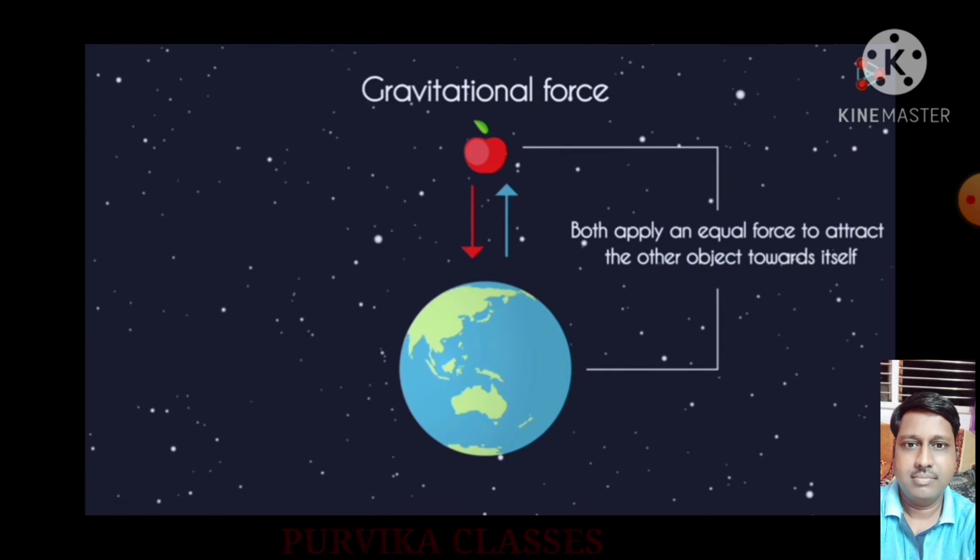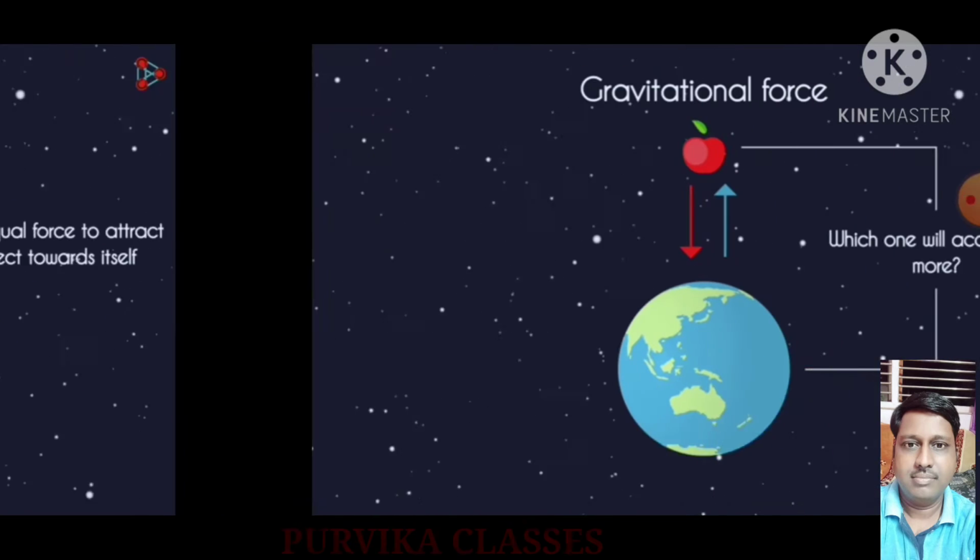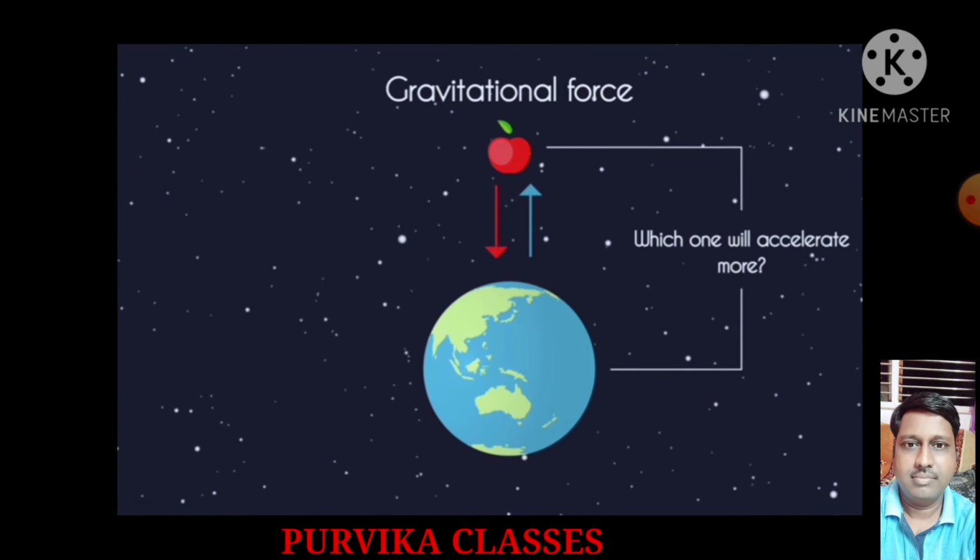Now here you can see the apple also applies force on the earth, as well as the earth also applies force on the apple. Both apply an equal force to attract the other object towards itself. That means both are applying equal force towards each other to attract the other object. Now, which one will accelerate more? Will the apple accelerate more or will the earth accelerate more?